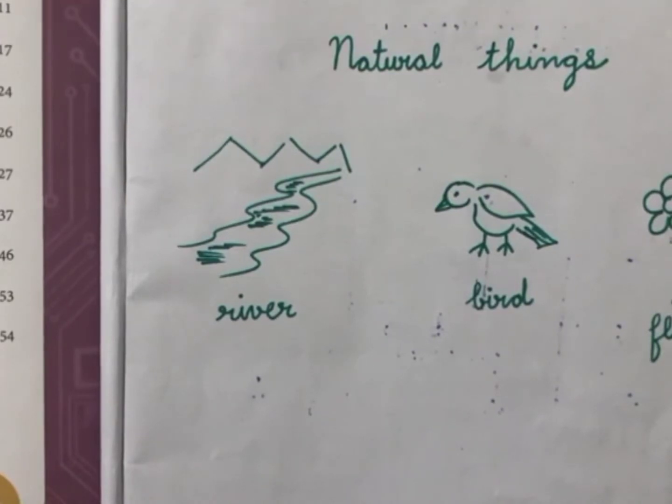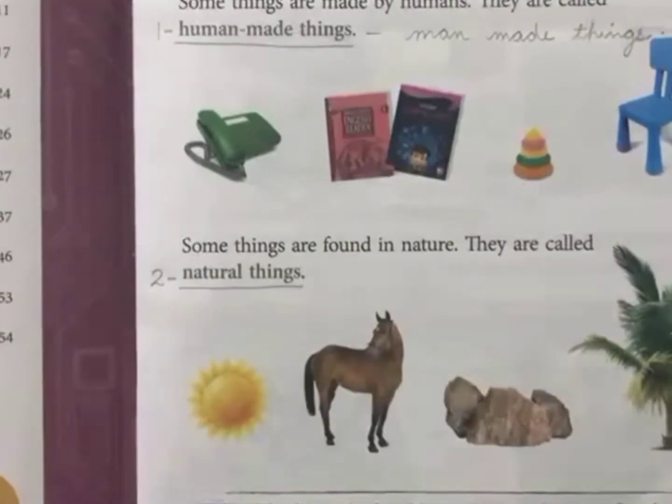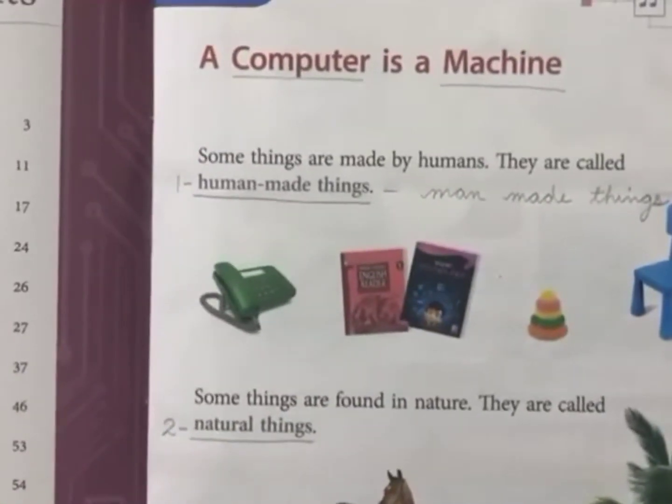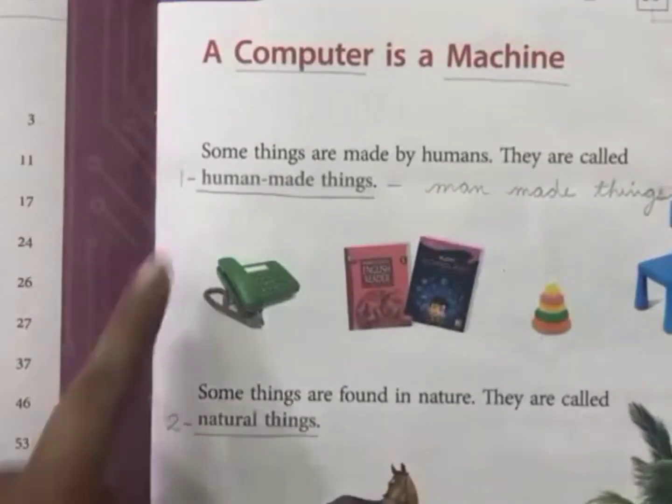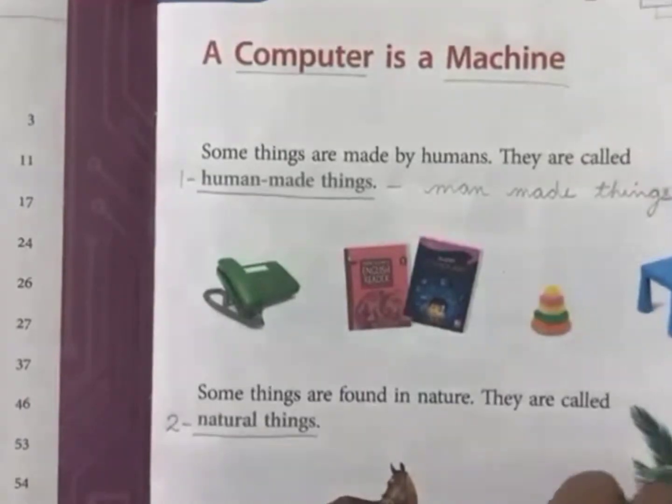These all things are created by nature. They are natural things. So in the very first lesson, you have studied two things: human made things and natural things.